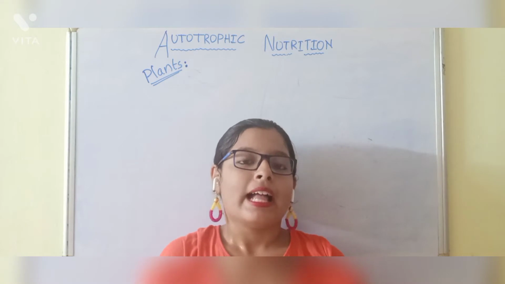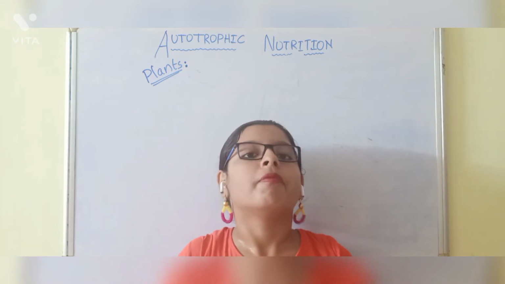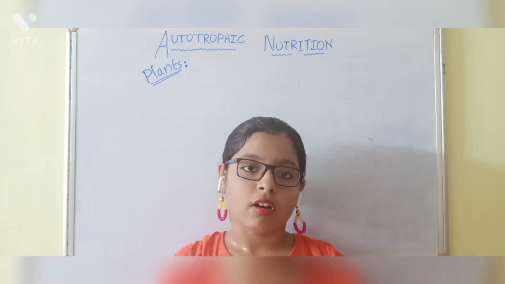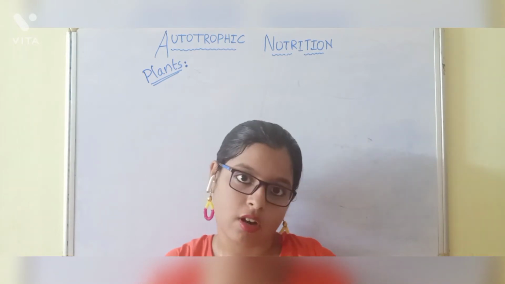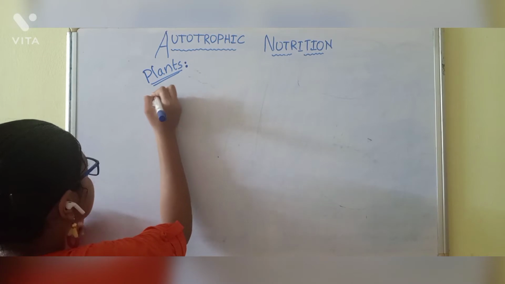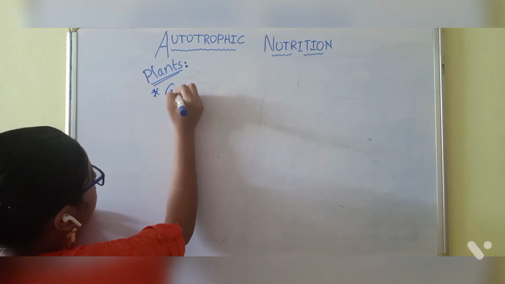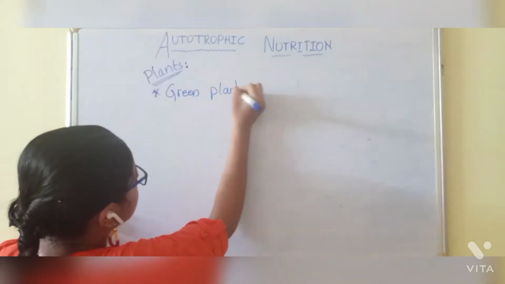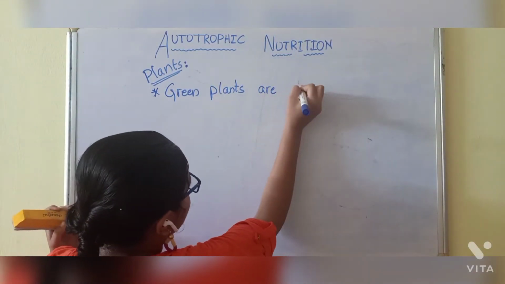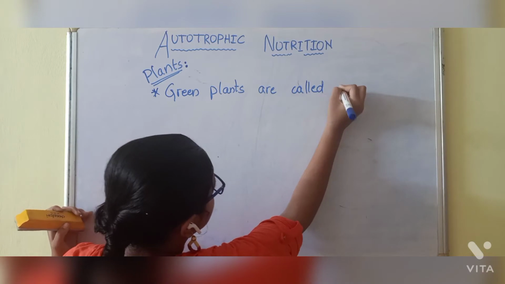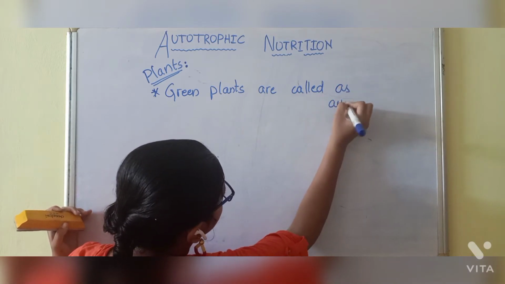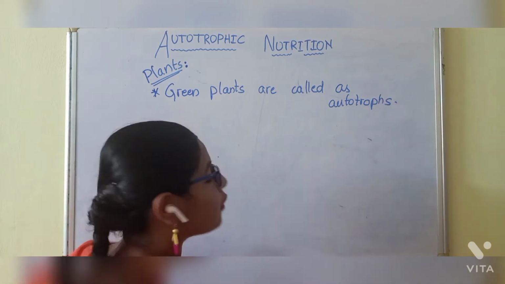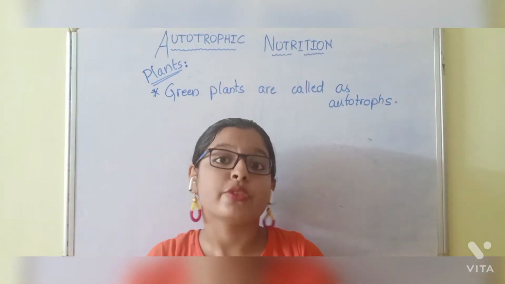Green plants are capable of producing or manufacturing food. Green plants are called autotrophs. An autotroph is an organism which can prepare its own food.